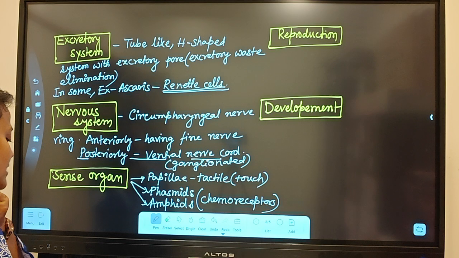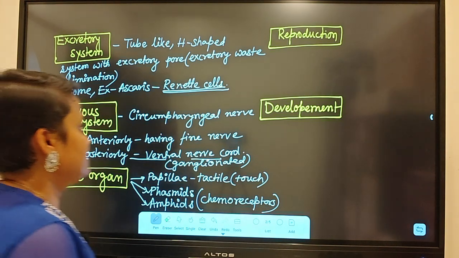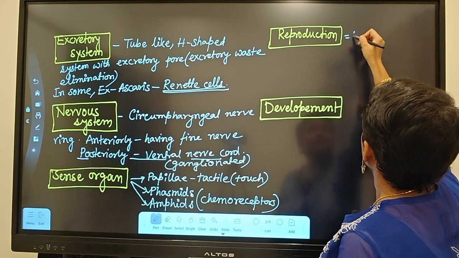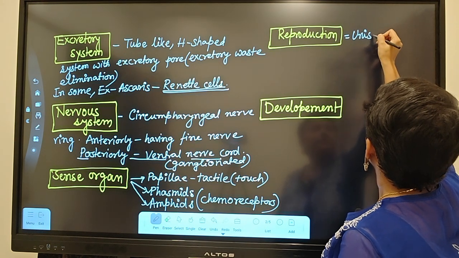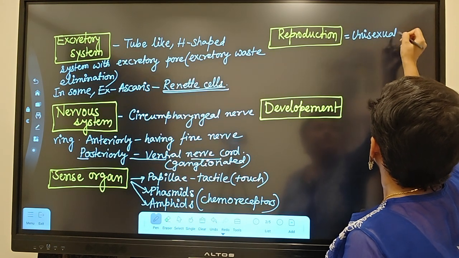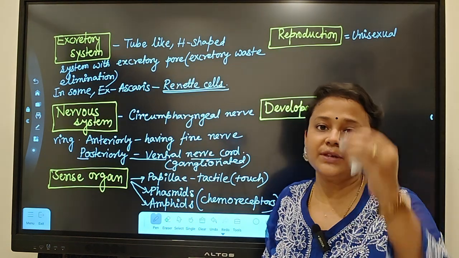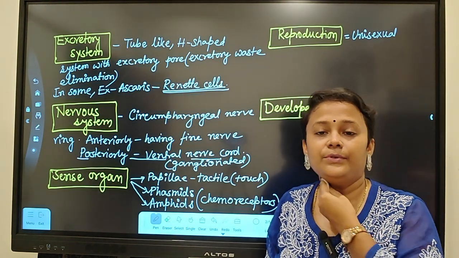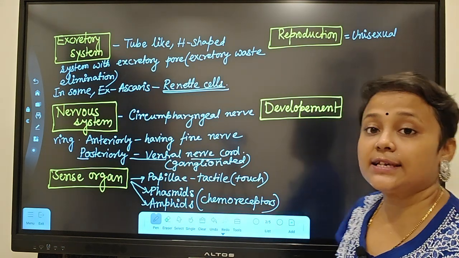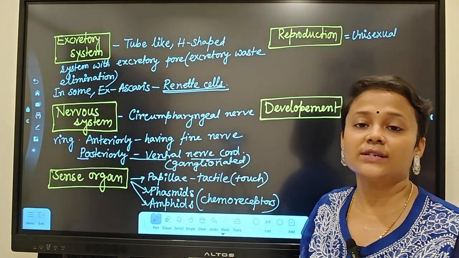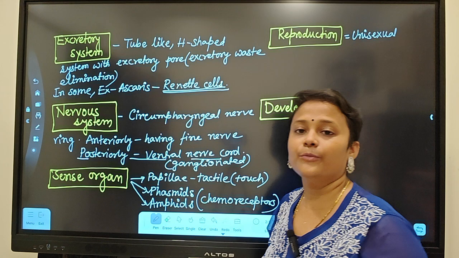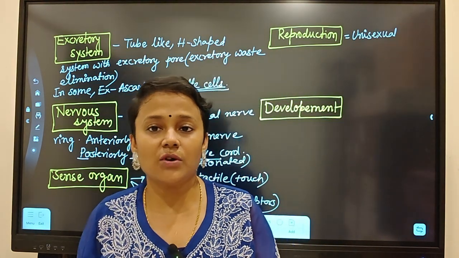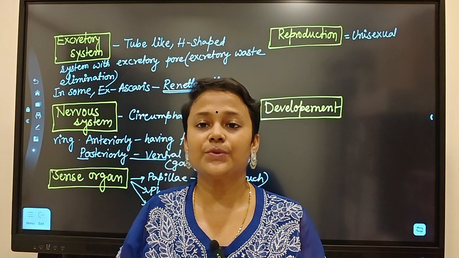Coming to reproduction. Here, they are basically unisexual. Means male and female are present separately and they are showing sexual dimorphism. By the help of morphology, means outer body appearance, we can recognize which one is male, which one is female.